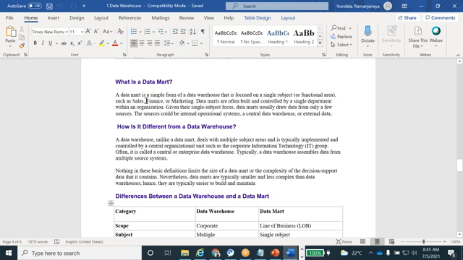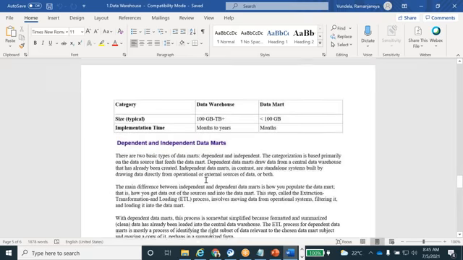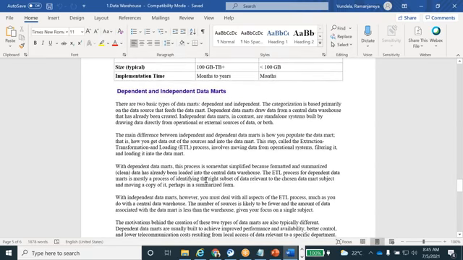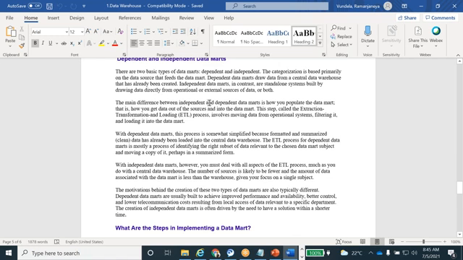Okay, data mart is nothing but focusing on a single subject area. A data mart is a simple form of data warehousing that is focused on a single subject or functional area. That we call a data mart. We have two types of data marts, guys: one is the dependent data mart, one is the independent data mart. The main difference between dependent and independent is how you pull the data into the data mart.